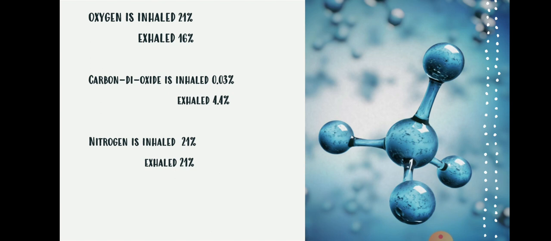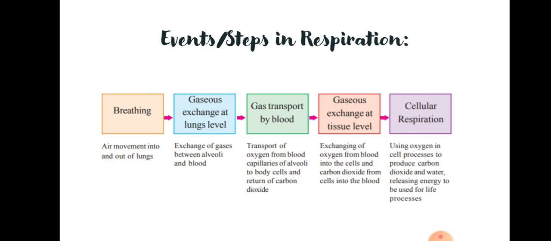Okay, yes. Coming to the steps and events in respiration, children, first one is breathing, second is gaseous exchange at lungs level. Third one is gaseous transport by blood. So we are breathing and exchanging of gases is taking place in alveoli, children. And gas is transported from alveoli to the blood. Then gaseous exchange at tissue level takes place.